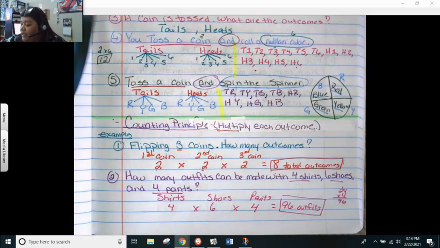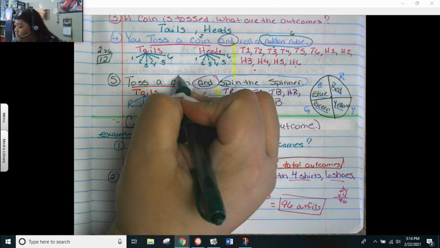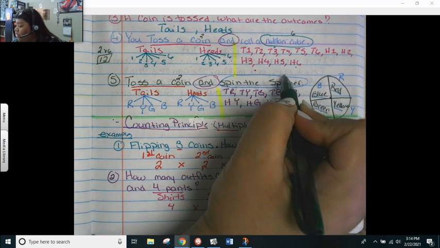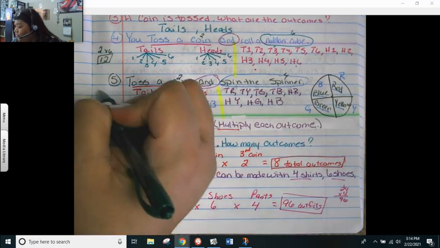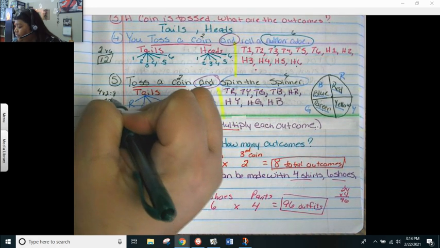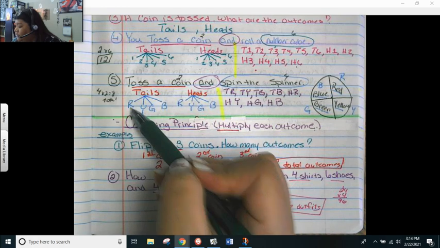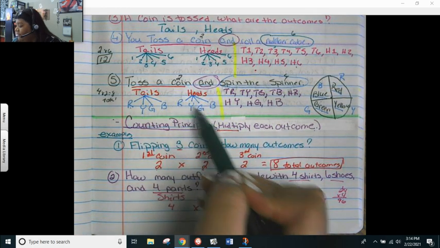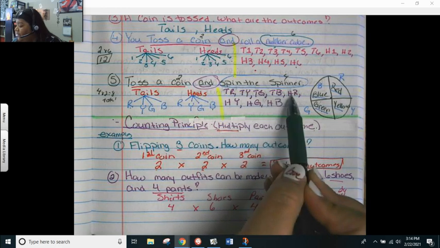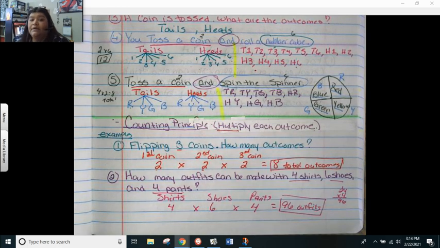Okay, let's look at this one. Tossing a coin, we have 2 options. And spinning this spinner, we have 1, 2, 3, 4 outcomes. So 4 times 2 gives me 8 total. And take a look, 1, 2, 3, 4, 5, 6, 7, 8 total outcomes. Okay, that's how the counting principle can work.